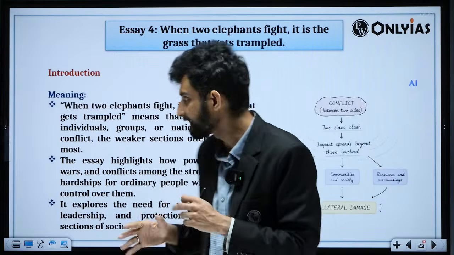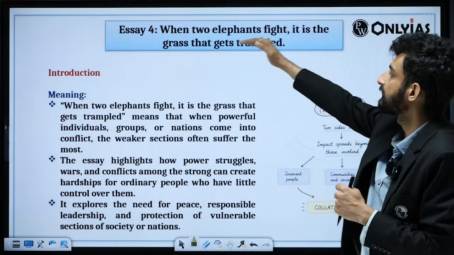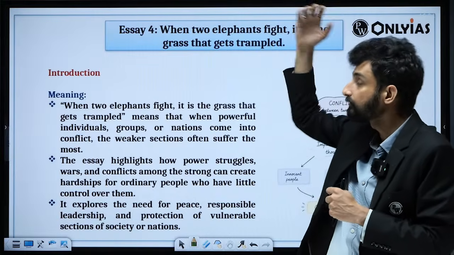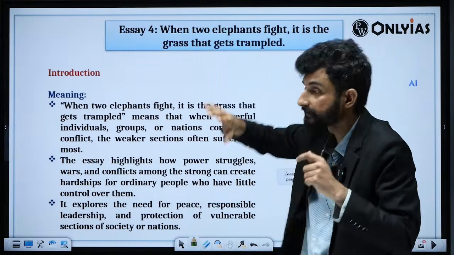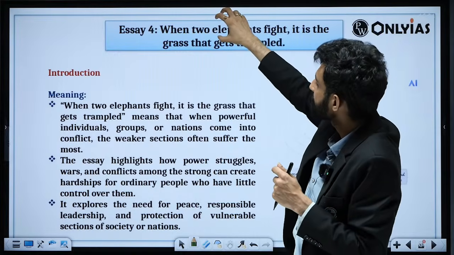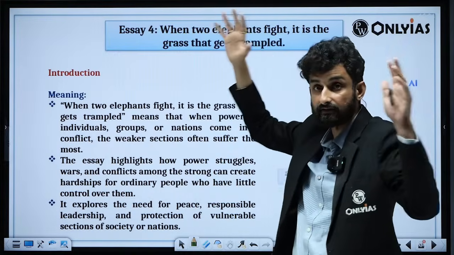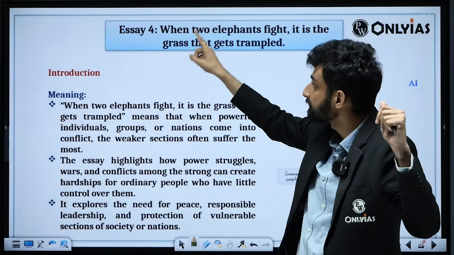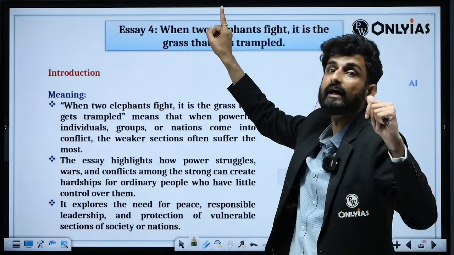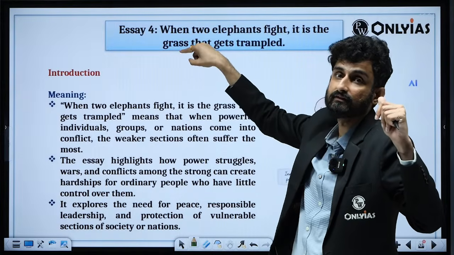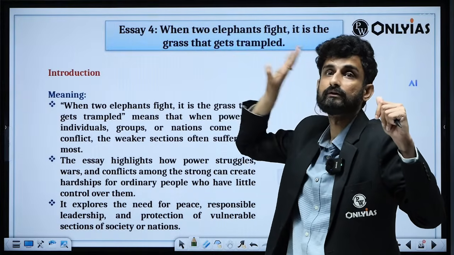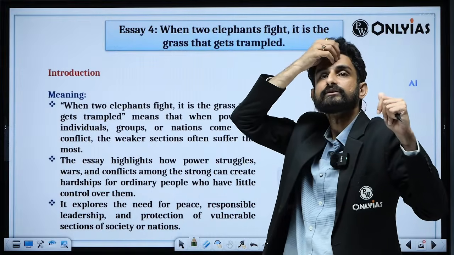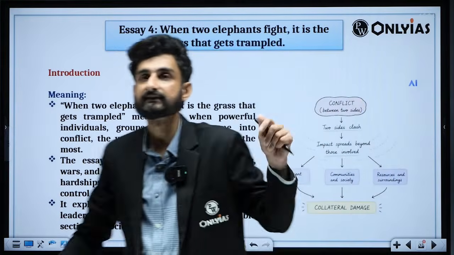So all those things are the cases where the grass will be trampled, and therefore you have to metaphorically decode the different meanings that you can give to the two bigger entities which are fighting and leading to a third non-active, passive, vulnerable, weak counterpart being affected all the time. Yes, you can also contribute to the understanding and exemplification.